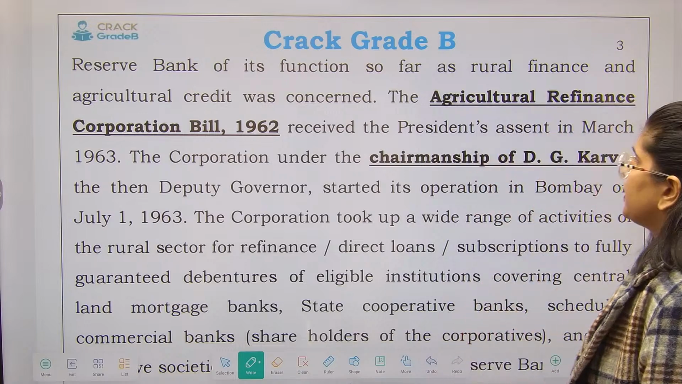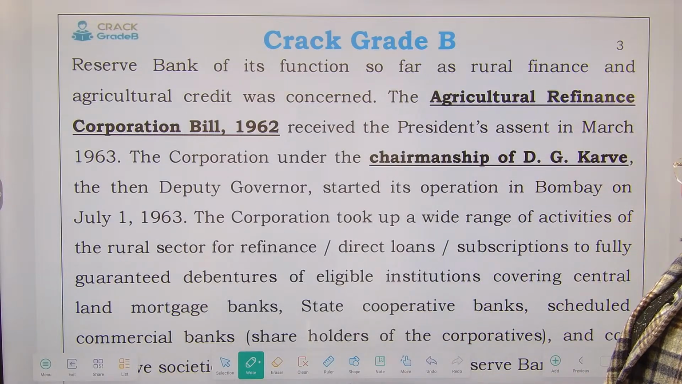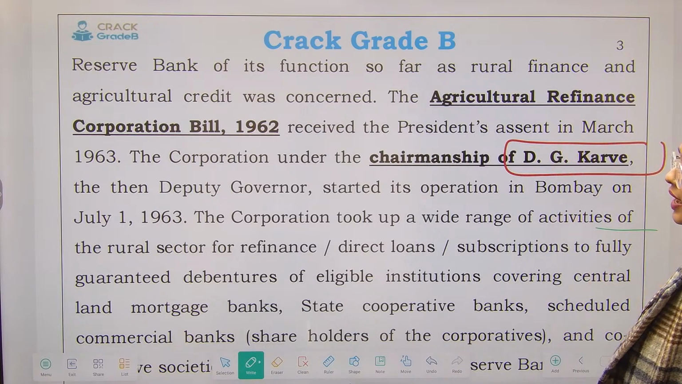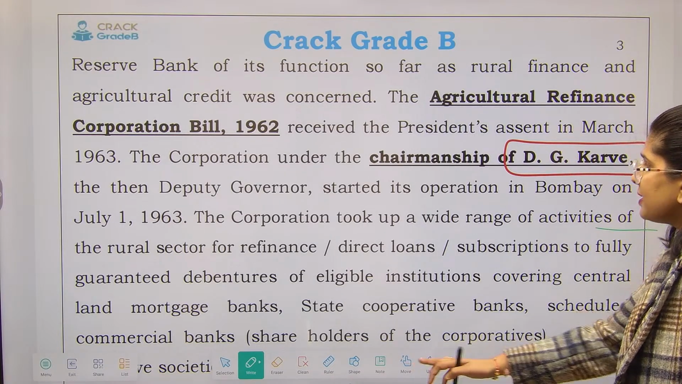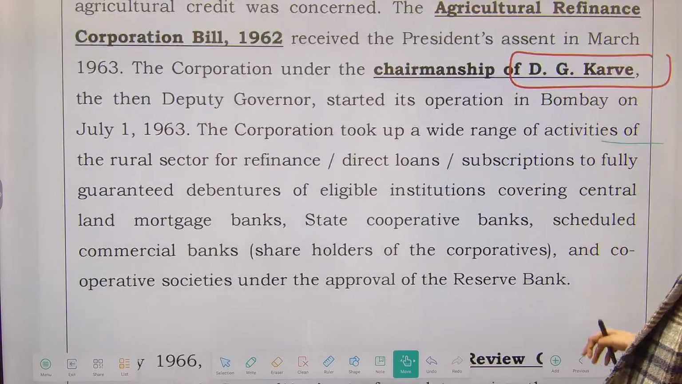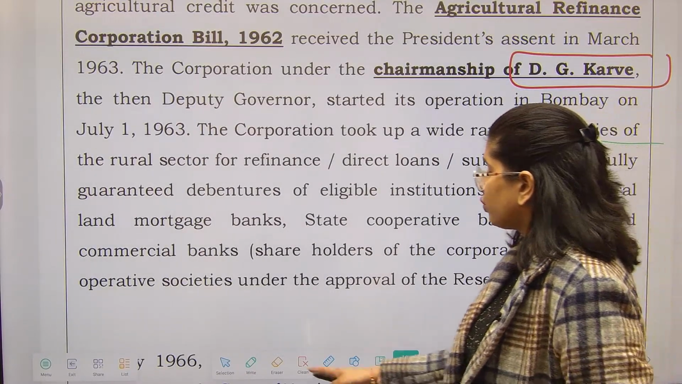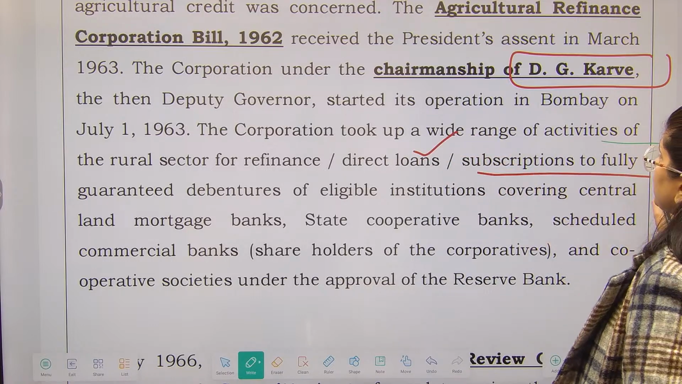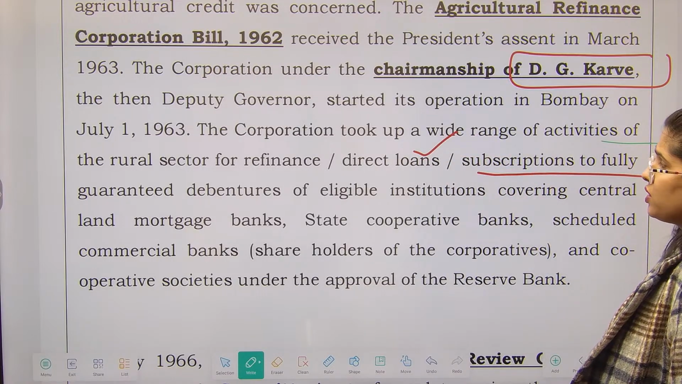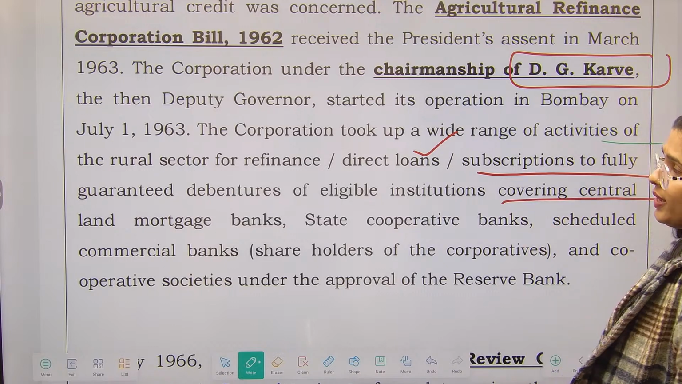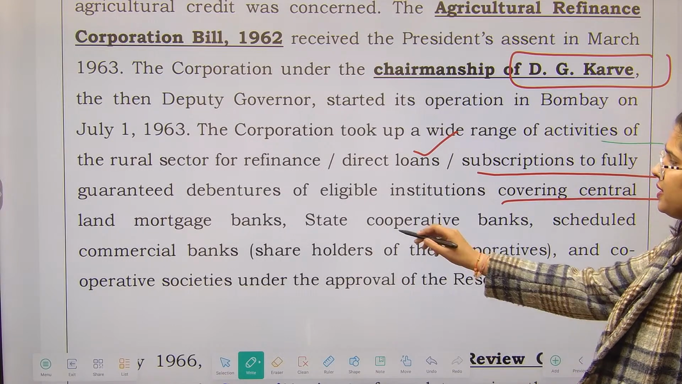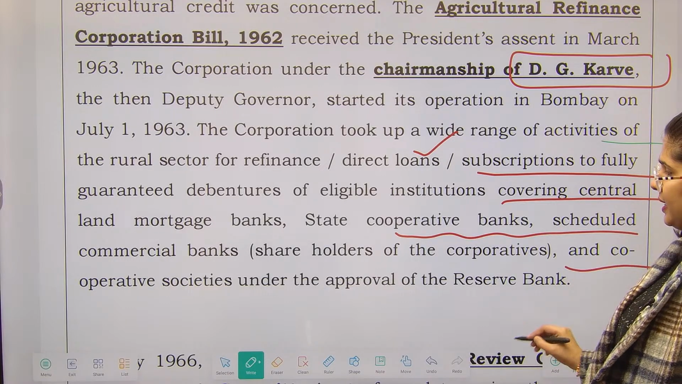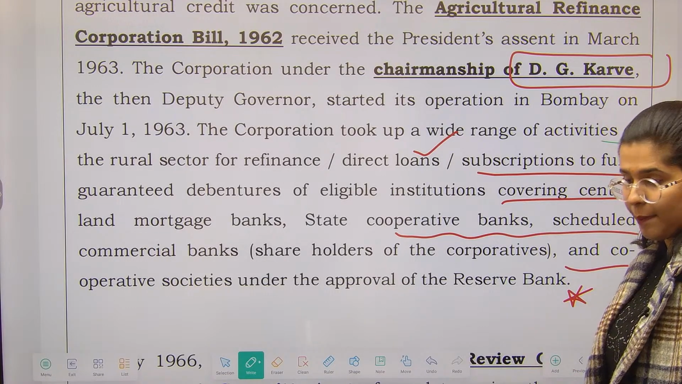and it received the President's assent in March 1963. The corporation, under the chairmanship of D.G. Karve, the then Deputy Governor, started its operations in Bombay. The corporation took up a wide range of activities for the rural sector: refinancing, giving direct loans, and subscriptions to fully guaranteed debentures of eligible institutions, covering central and mortgage banks, state cooperative banks, scheduled commercial banks, and cooperative societies under the approval of the Reserve Bank, right?